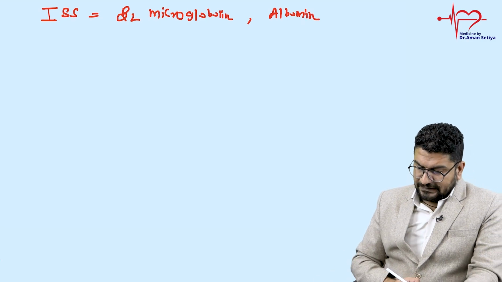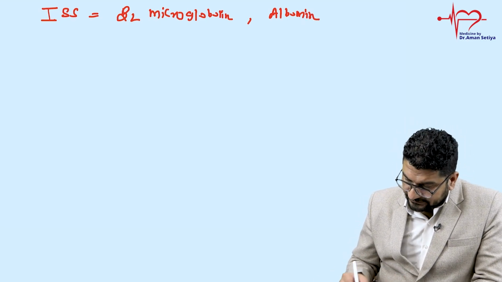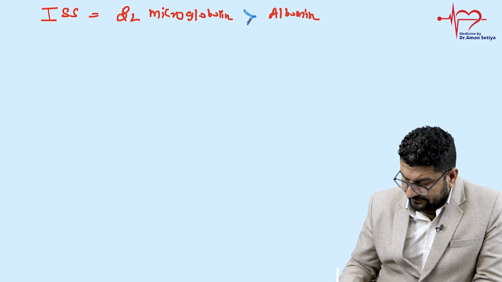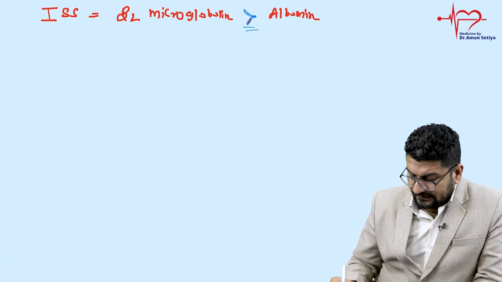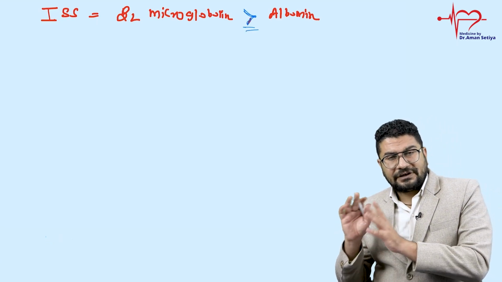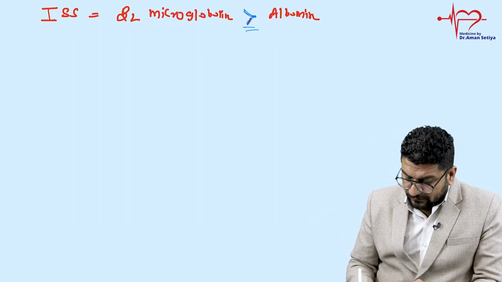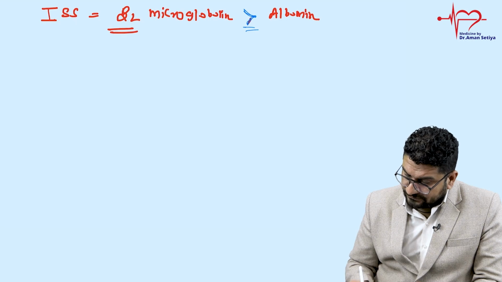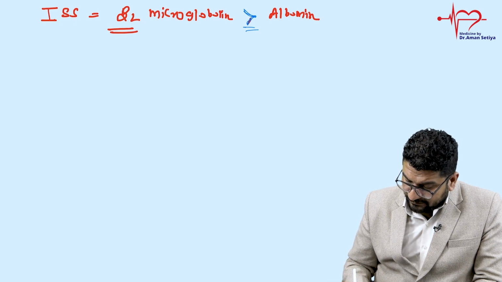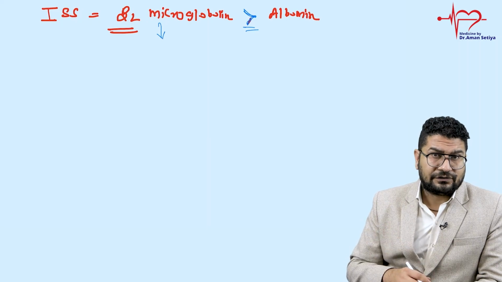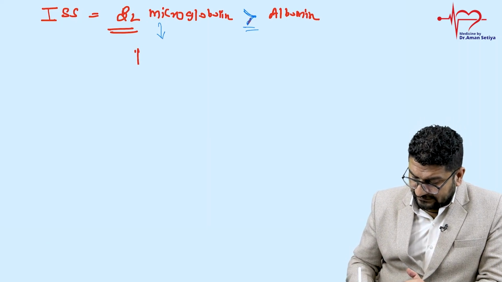So these are two things, and out of this, beta 2 microglobulin is very important. Generally we don't rely on albumin alone, because albumin can be low in many other things. So beta 2 microglobulin and albumin, these are two values, and out of this, the single most effective is beta 2 microglobulin. These are the tests which can predict the future of the patient. So these two are tests that we do for prognosis.